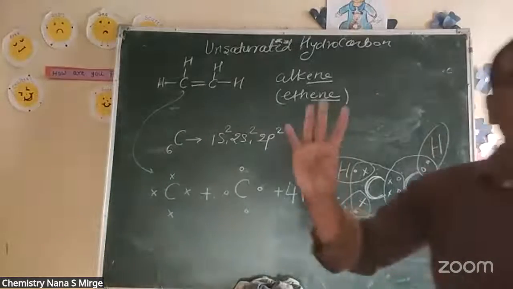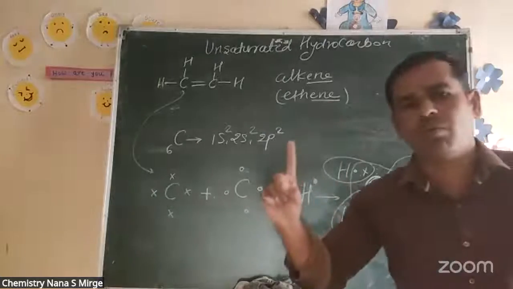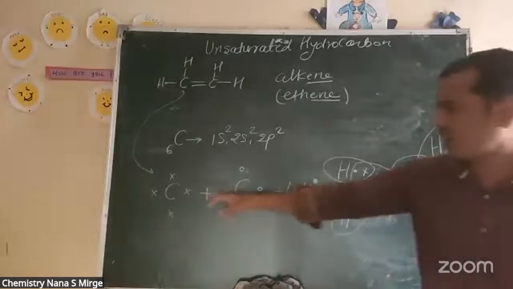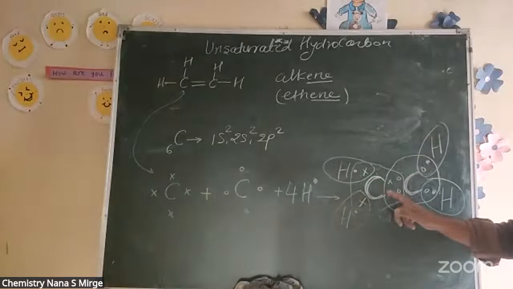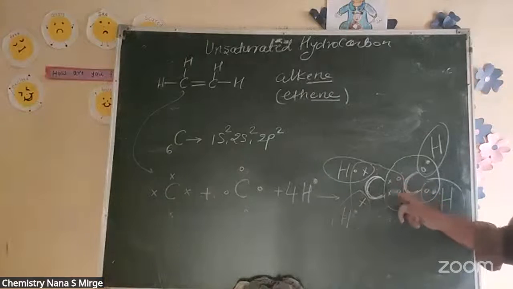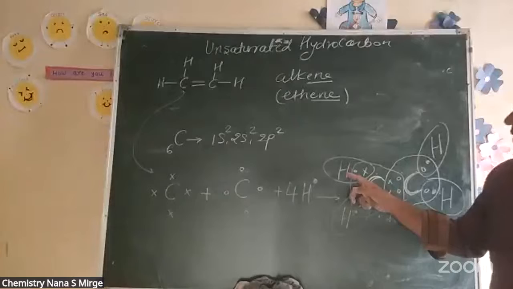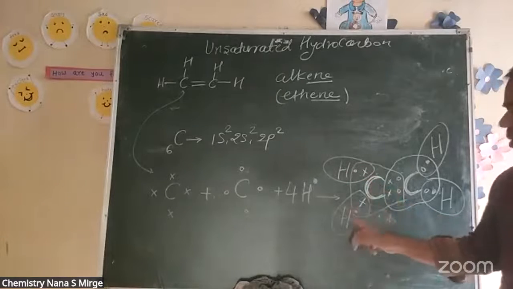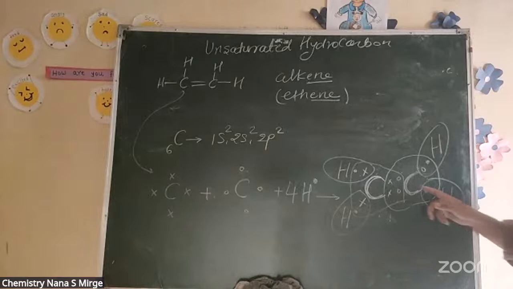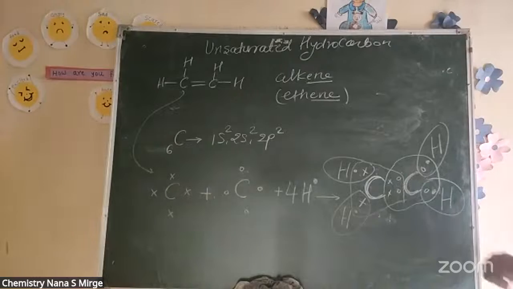Each carbon has 4 electrons, each hydrogen has 1 electron. Each carbon forms 1 bond with each of its hydrogens, and the two carbons share a double bond, so a carbon-carbon double bond is formed.